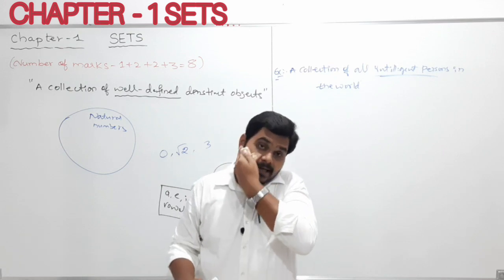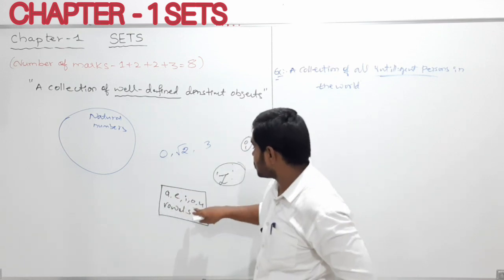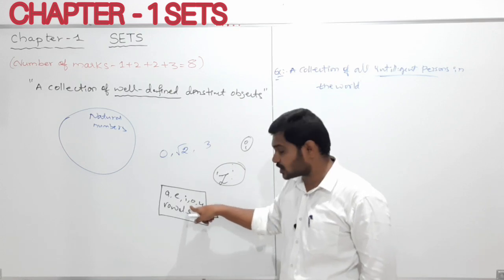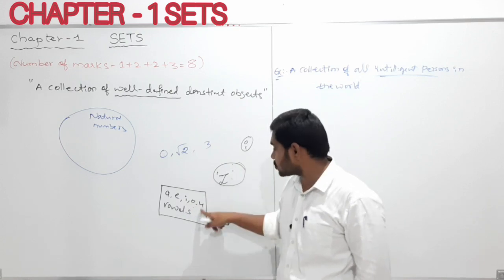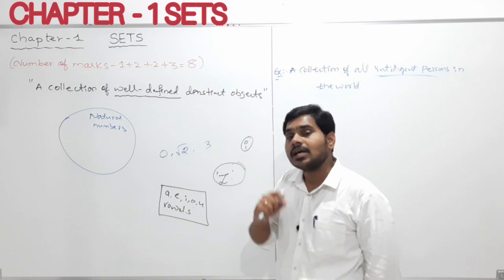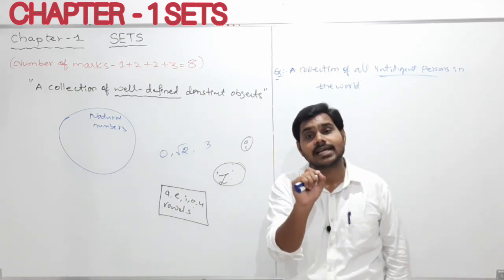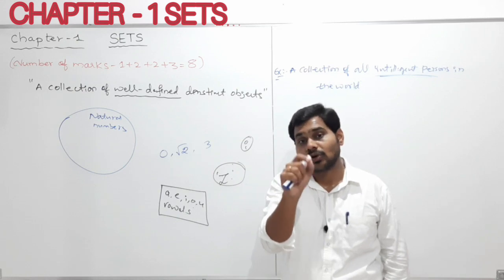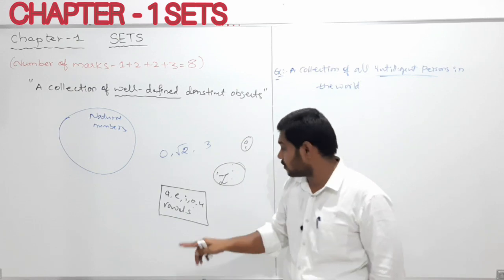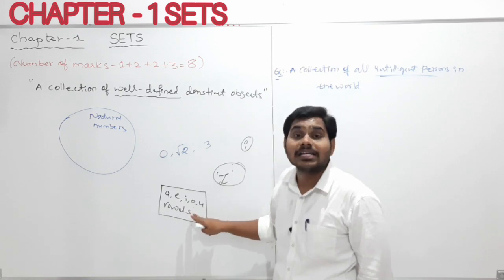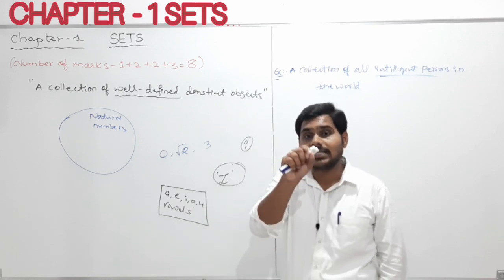But if I ask whether Z is contained in this collection of vowels, obviously what is your answer? You can ask anyone, but the condition is that the person should have knowledge of vowels. What are vowels in the English alphabet?